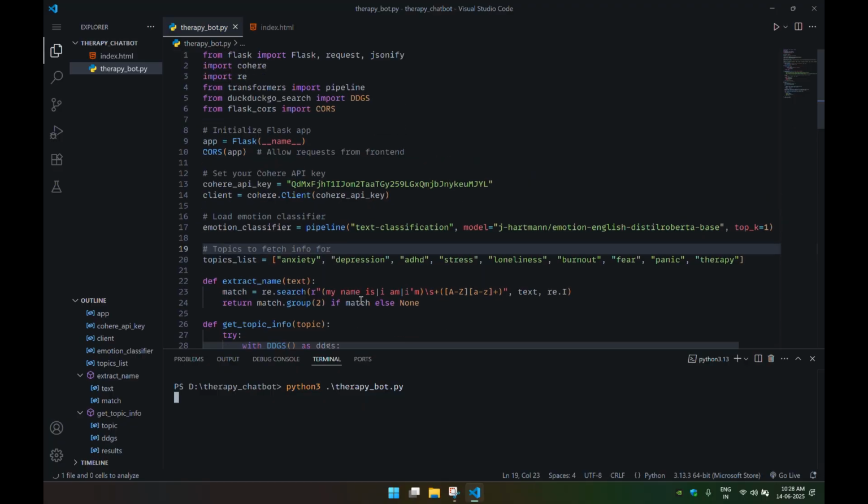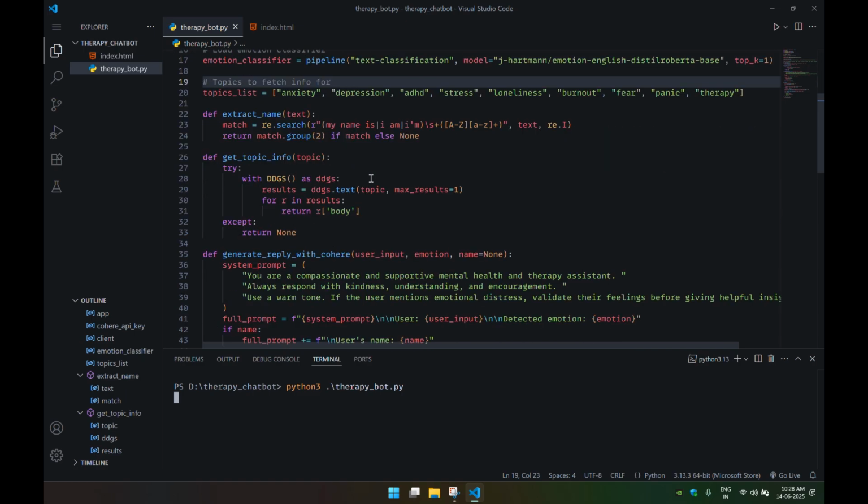In my PY code, I kept it simple, just for basic use. I used text classification with the emotion English DistilRoberta base model, a small model that classifies what kind of emotional state the user is speaking in. Based on that, the responses will be generated.